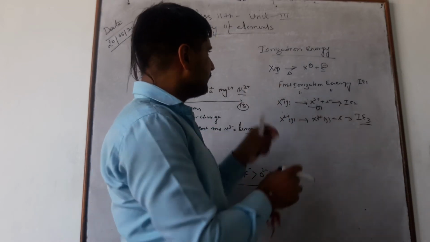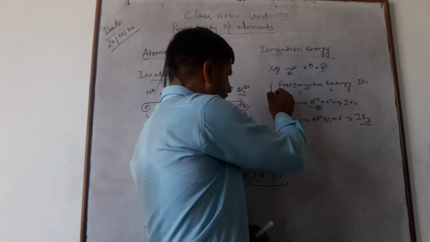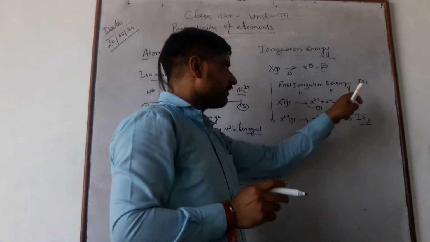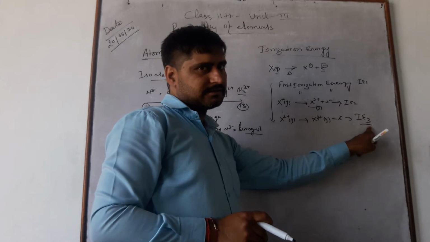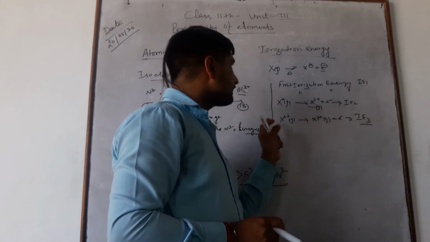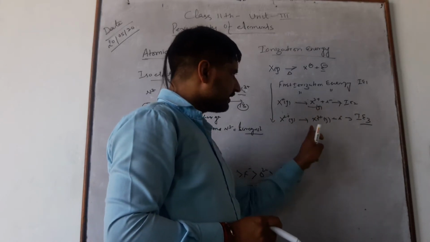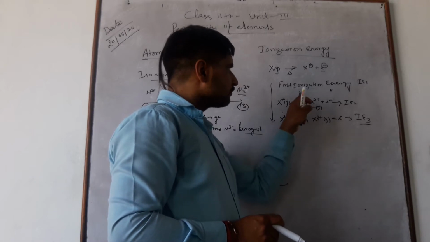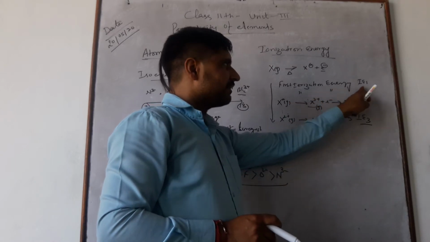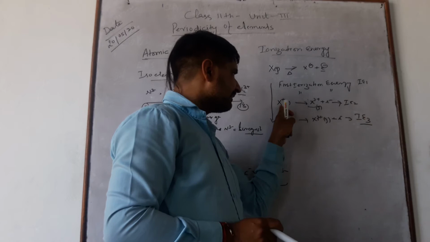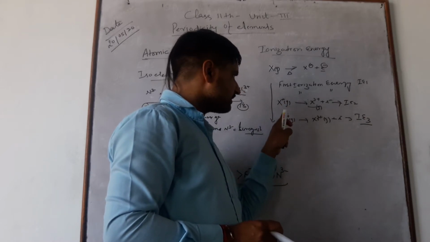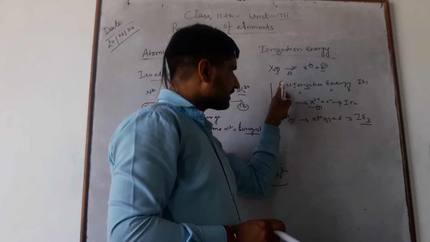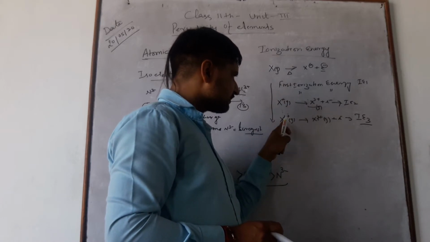Now it means when we move from first ionization energy to the third ionization energy, there is an increase in energy, because to remove the outermost electron is very easy. But the nuclear charge per electron increases from X to X+, then X2+.